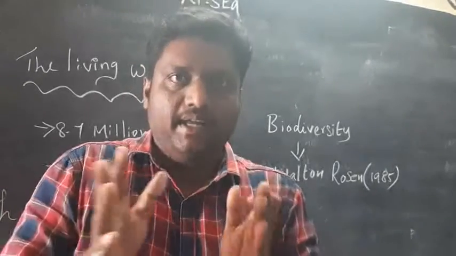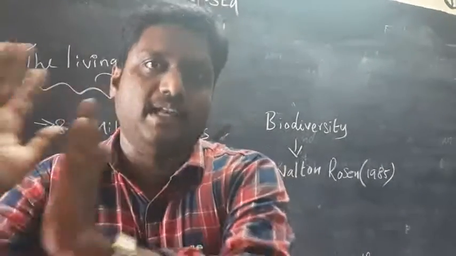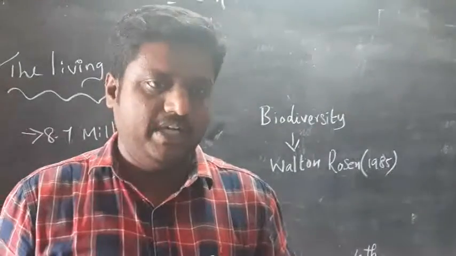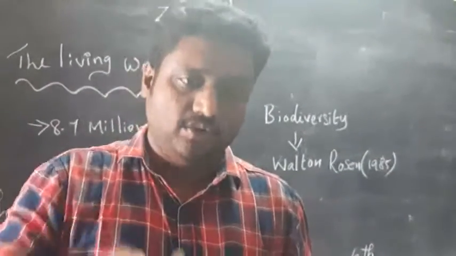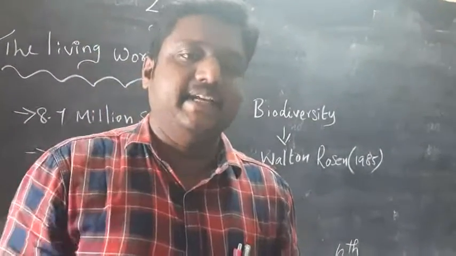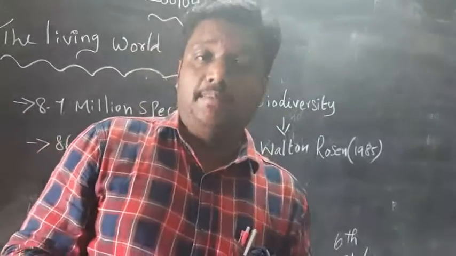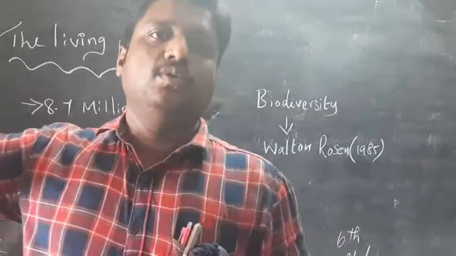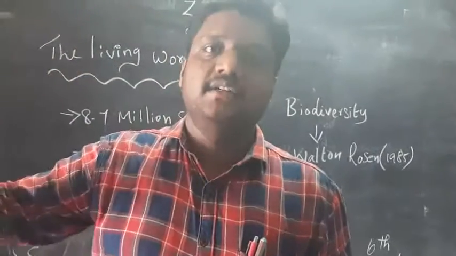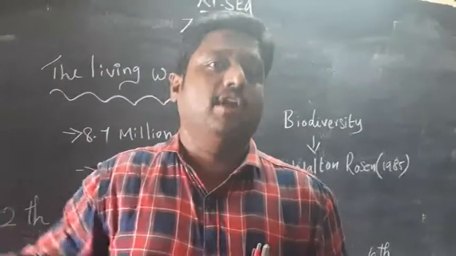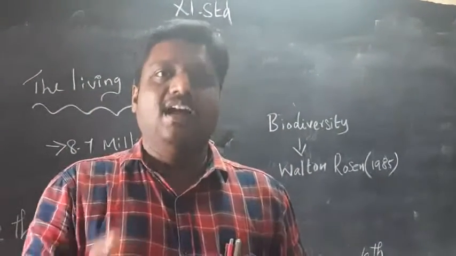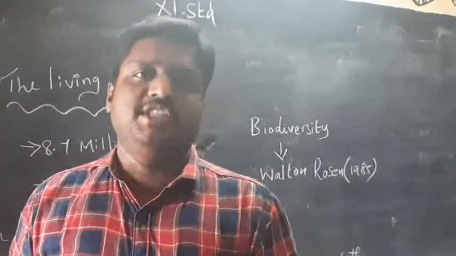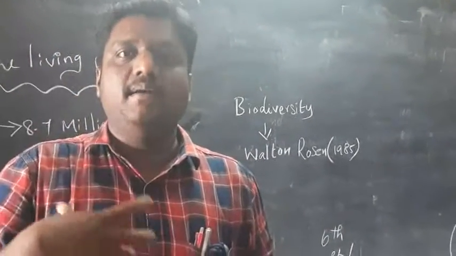Movement is when living things move from one place to another, but non-living things do not have this capacity. Then reproduction, also an important character. Then excretion. Then adaptation, a very important factor. Living things going to a particular place adapt to that environment, but non-living things do not have this capacity. And then homeostasis, which means maintaining body temperature.